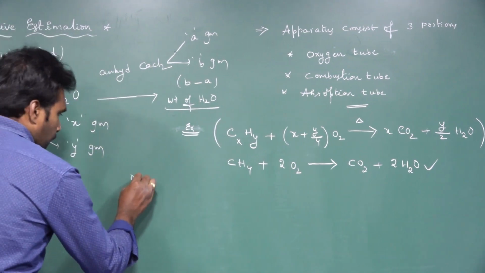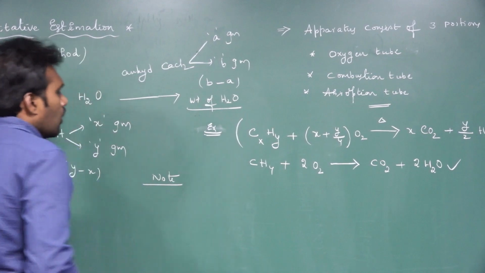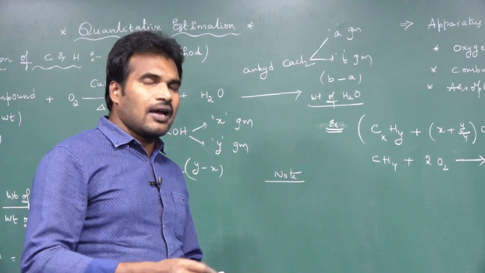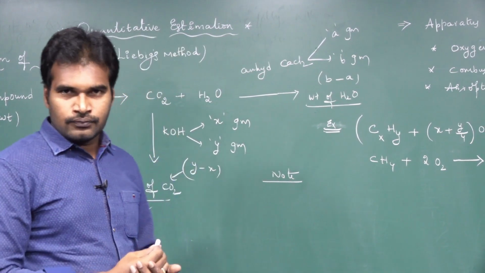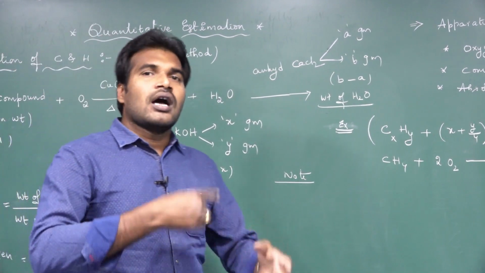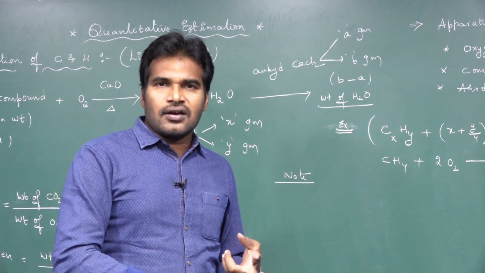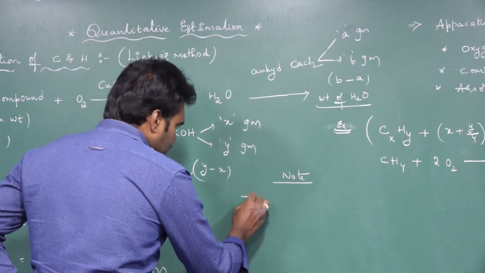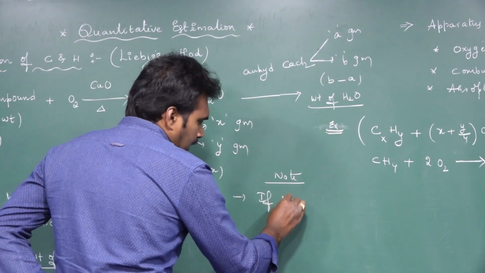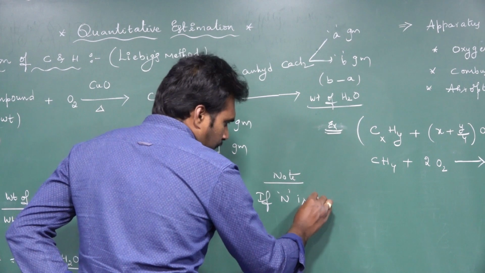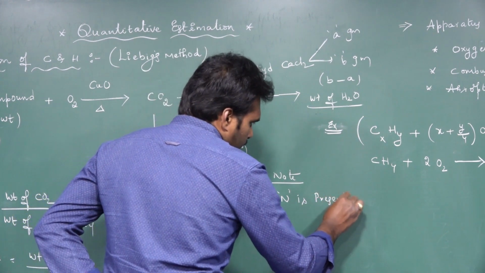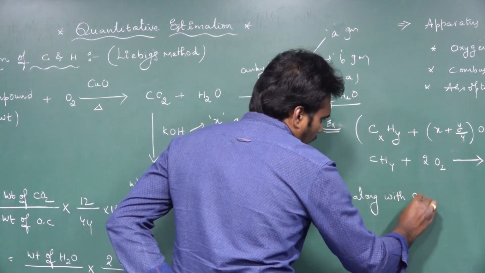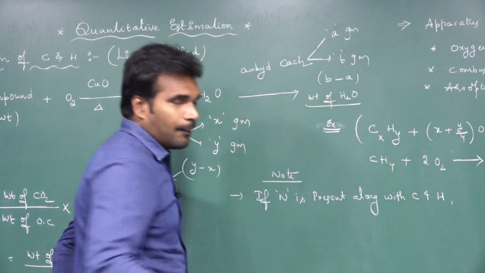Next, we should remember 3 points. Organic compounds don't always have only carbon and hydrogen. Along with carbon and hydrogen, other elements like nitrogen, sulfur, halogens may be present. So, in the first case, if nitrogen is present along with carbon and hydrogen, what will happen?